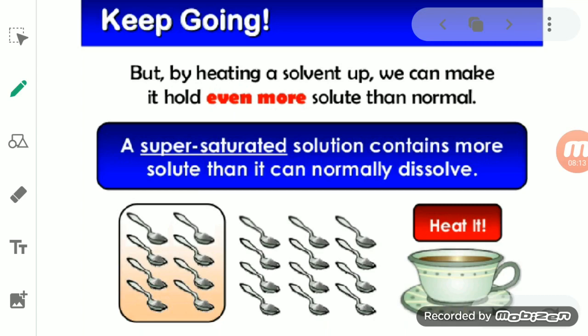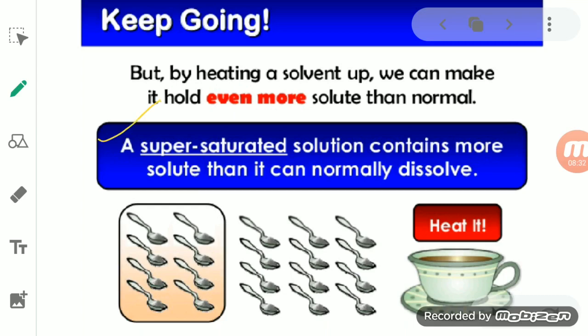So the solution in which more solute can be added than a normal solution can dissolve is known as a supersaturated solution.